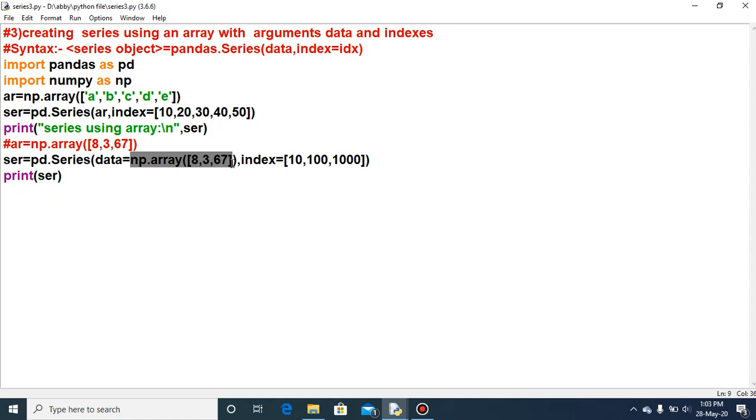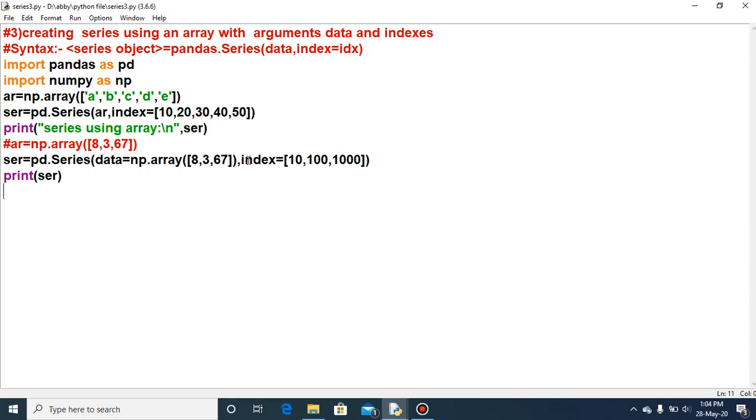So directly I have written the data value here, 8367. In the previous case it was ABCDE. In this case it is 8367. So these are the items, the elements for the array, as the data value of the series.